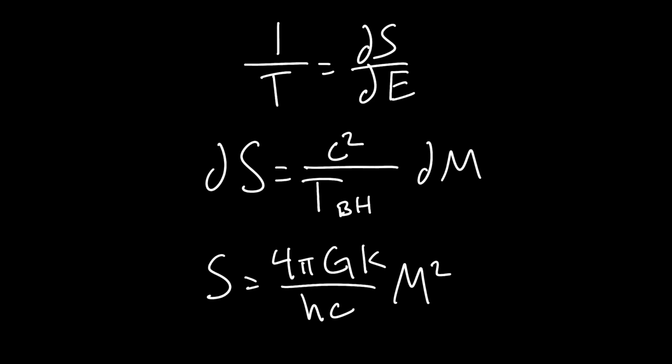The specific heat is also equal to q over m delta T, which is equal to mc squared over m delta T. In lecture, we also mentioned that one way to define temperature is 1 over T is equal to ds over dE. Plugging in these equations with respect to m, we obtain the equation ds is equal to c squared over T dm. And from this, we can take the integral of this equation in order to get S is equal to 4 pi G k_B over hc times m squared.